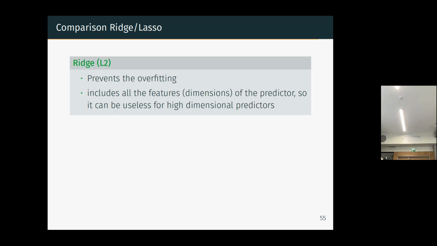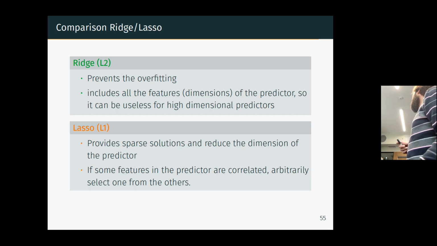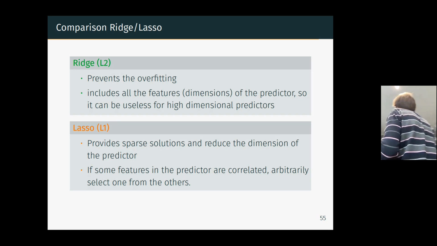So if we compare ridge and lasso regularization, both really prevent overfitting. But at the end, you still have all the features of the predictor. So if you have a degree 10 polynomial, your model will be a degree 10 polynomial with maybe very small parameters, but it will still be degree 10. The advantage of lasso is that it provides sparse solutions. Sparse solutions mean that it will put some real zeros in the values of the parameters, and it will reduce the dimension of the predictor.